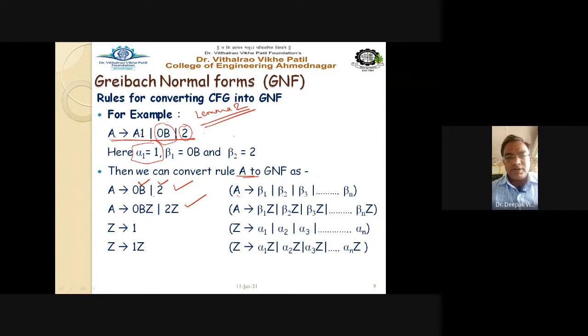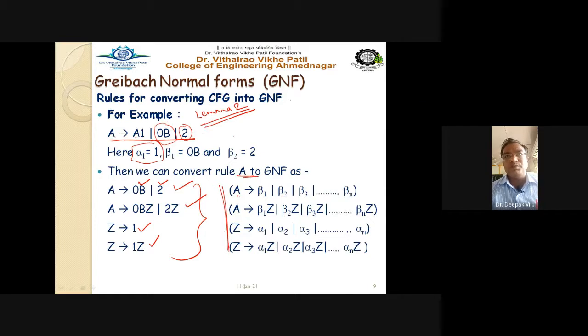The second rule is completed. The third rule tells that we have to write Z gives alpha 1, and the value of alpha 1 is 1. The fourth rule tells that we have to multiply by Z, or take the dot product with Z. So 1 dot Z is the fourth rule. It is very simple. There is no difficulty in this. We just have to remember the rules to convert these two lemmas.